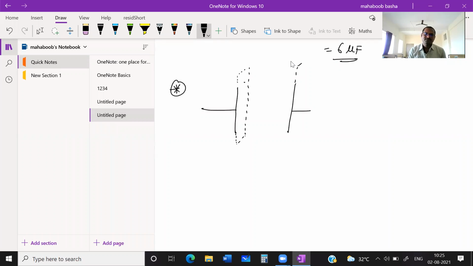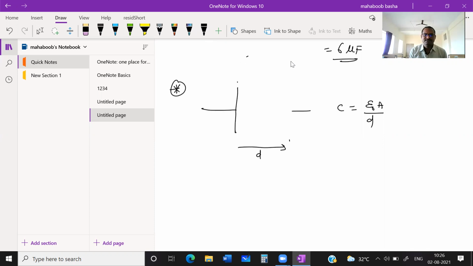The area of these plates is capital A, let us suppose, and the separation between these two plates is small d. Then its capacity can be written as epsilon naught A by d. Clear, students? Now I'll remove this because you understood which area I am considering.